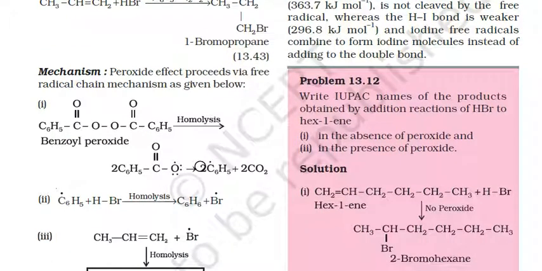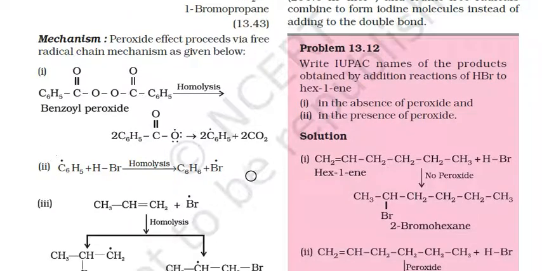What is the mechanism in the presence of peroxide here? Peroxide effect proceeds via free radical mechanism here. The benzoyl peroxide on homolysis produces C6H5C=O, and C6H5 is further converted into a free radical here with 2CO2.